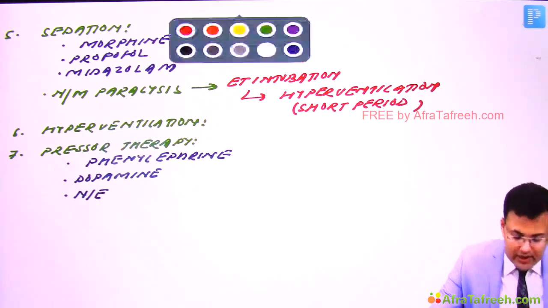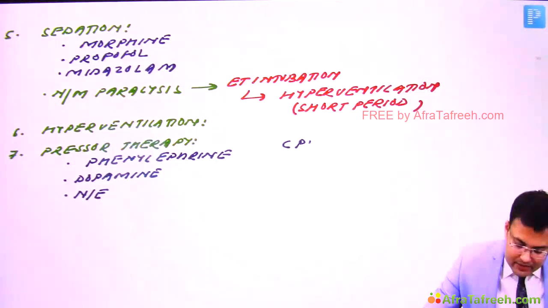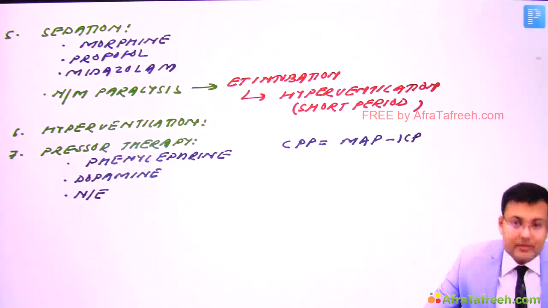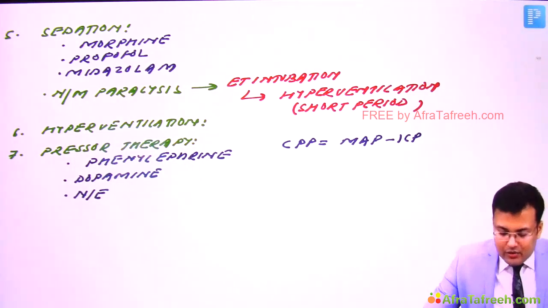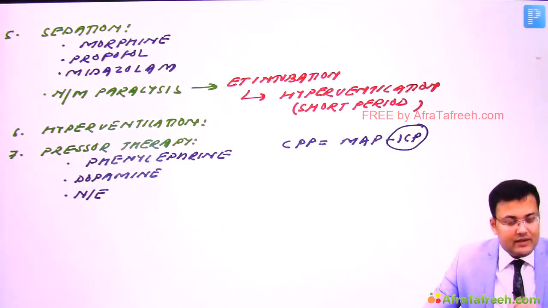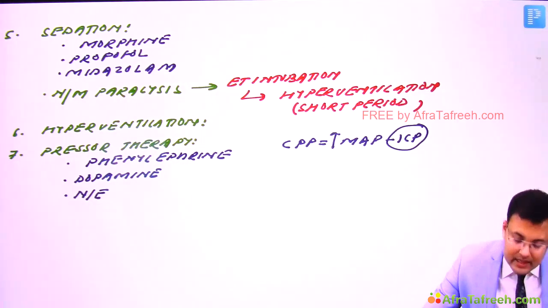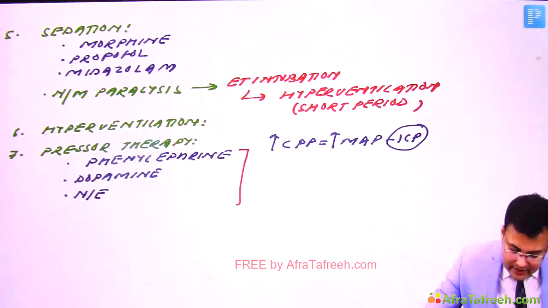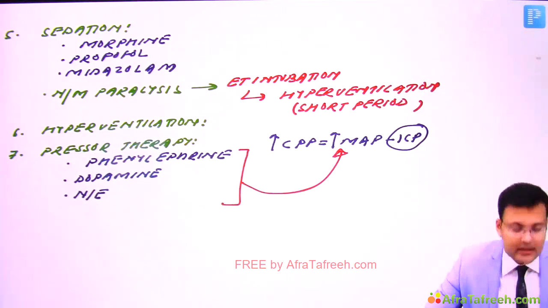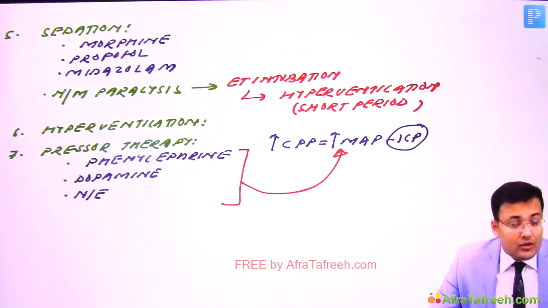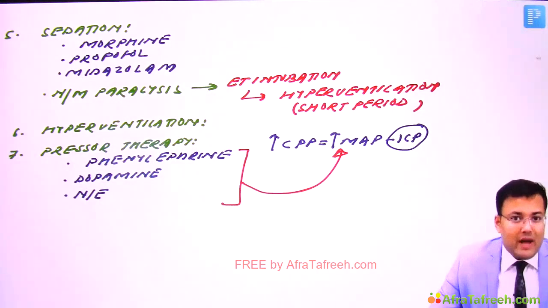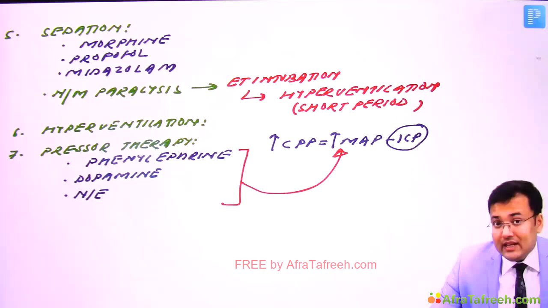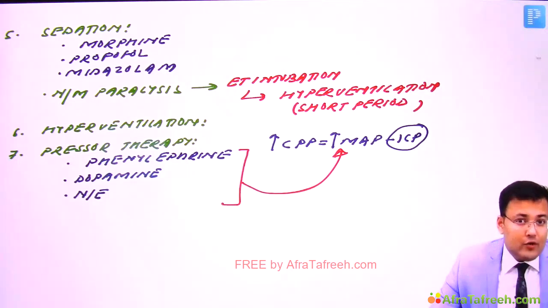Okay, see the formula again. We discussed that cerebral perfusion pressure is equal to mean arterial pressure minus intracranial pressure. We tried to decrease intracranial pressure initially. If it's not possible, increase the mean arterial pressure. So cerebral perfusion pressure will be increased, and these agents are going to increase the mean arterial pressure. So this is how we are going to manage the patients who have raised ICT value more than 20 to 25 mmHg for more than 5 minutes.